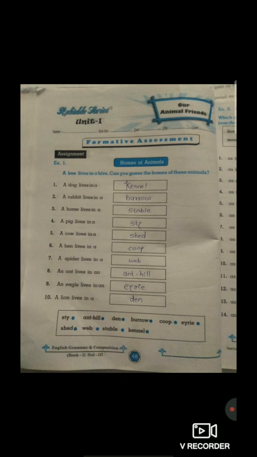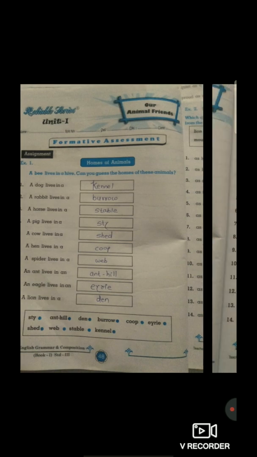Fifth one, a cow lives in a shed. Sixth one, a hen lives in a coop. Seventh one, a spider lives in a web. Eighth one, an ant lives in an ant hill. Ninth one, an eagle lives in an eyrie. 10th one, a lion lives in a den. So students, we have completed page number 48. Now move to page number 49, the next page.